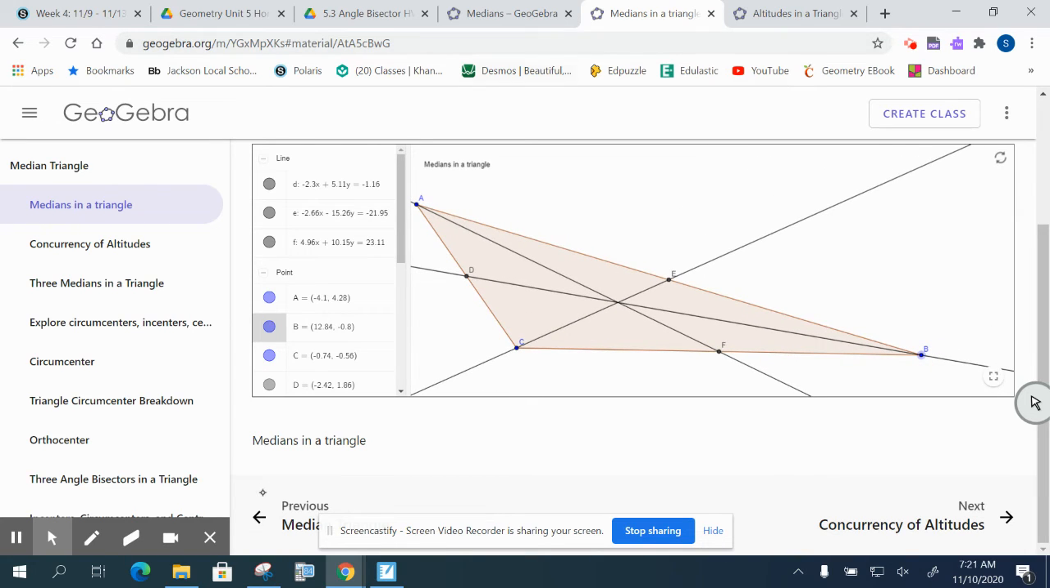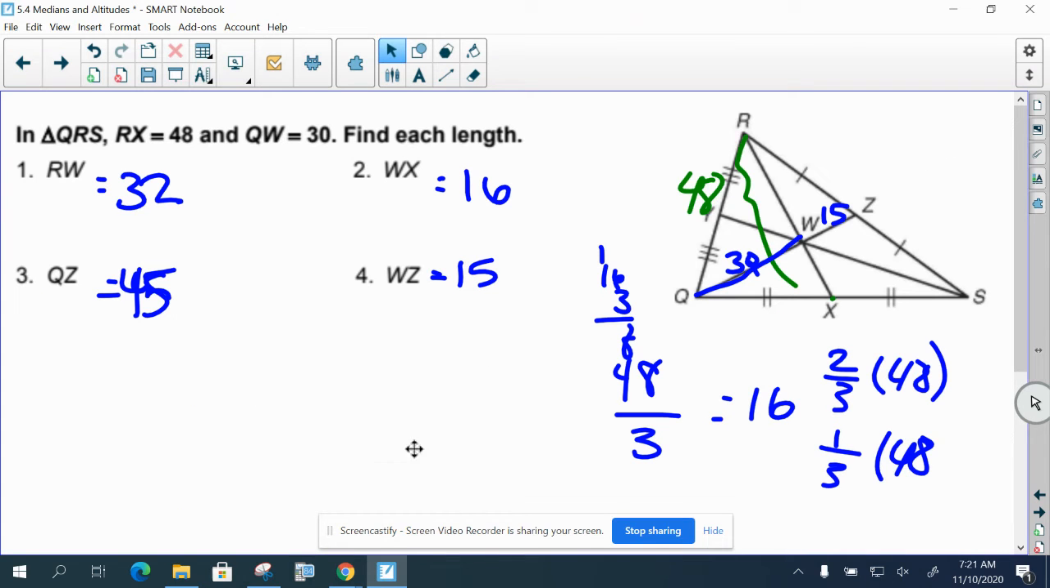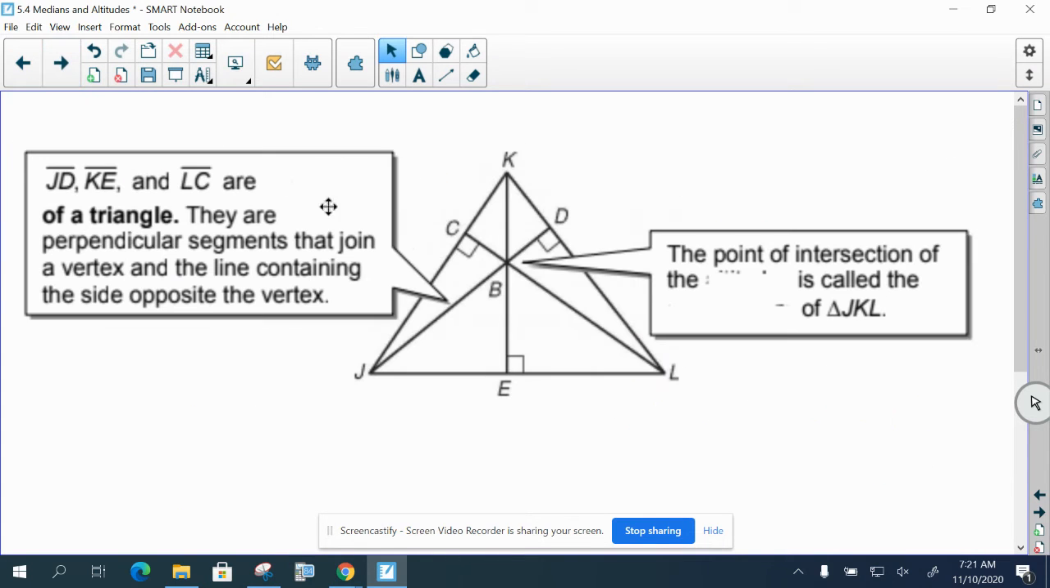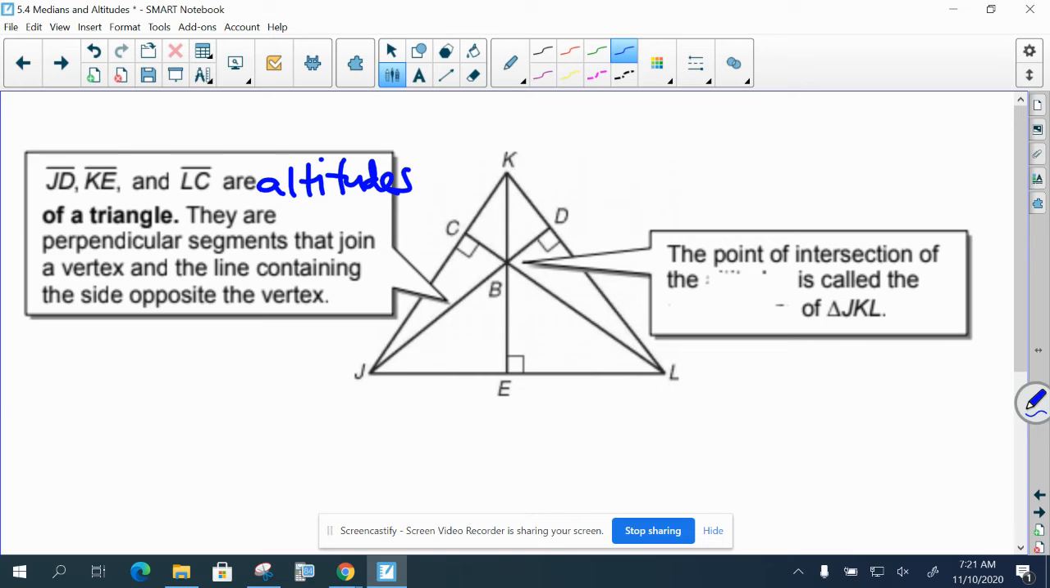Okay, so the altitudes. So here's your next diagram to draw. So JD, KE, and LC, the ones shown, are called altitudes. So imagine like you're riding on a plane, and the altitude technically is your distance from where you are straight down, the vertical distance downward, which would be considered the perpendicular distance, because that would be the shortest.